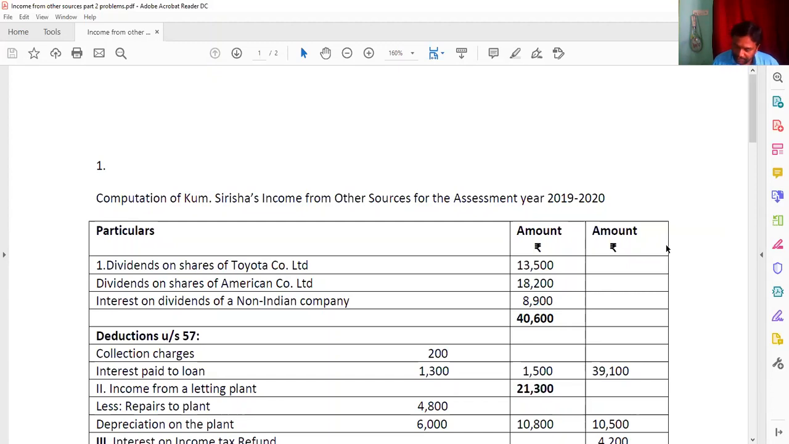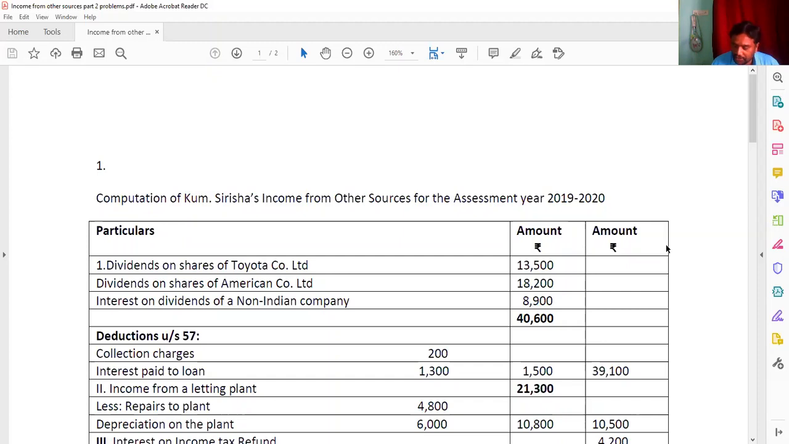And next, the interim dividends received on the shares of a non-Indian company. Again, it is going to be taxable. Non-Indian means foreign. And income from letting of plant 21,300. He incurred some expenses like repairs 4,800 and depreciation of plant 600, which you have to subtract here. And interest on income tax refund is also going to be added here.